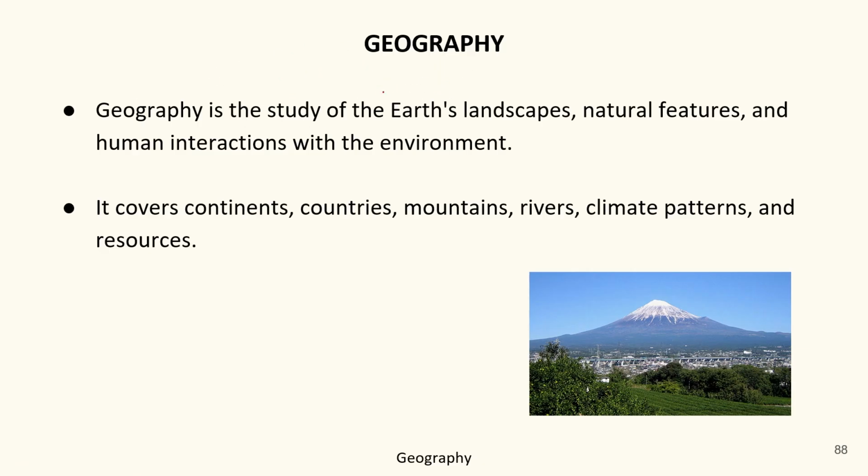The first type is solar eclipse. What do you mean by solar eclipse? Basically, this happens when the moon comes in the path of Earth and sun. Let's have a look. Suppose it's a sun, it's a Earth.